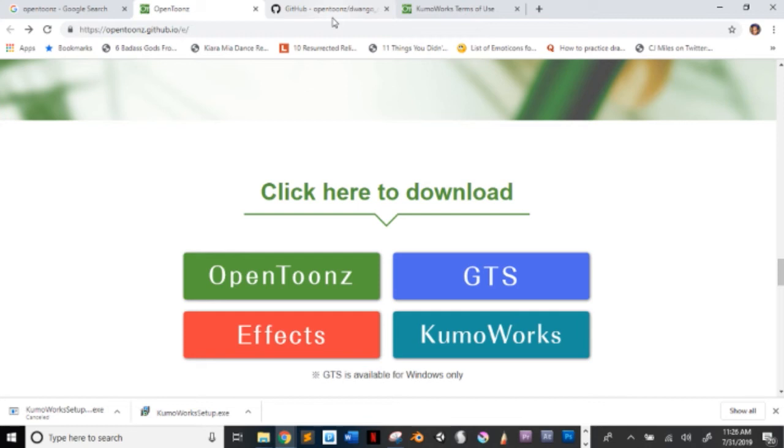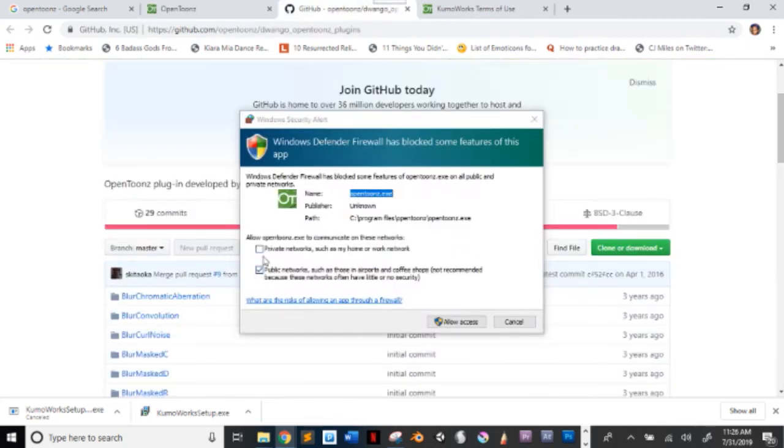Now let's see. Okay, now this would be your effects. Oh well, apparently an alert might pop up. Windows Defender Firewall has blocked some features of this application.